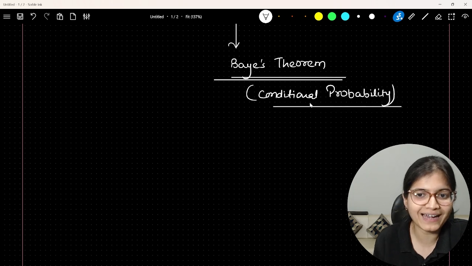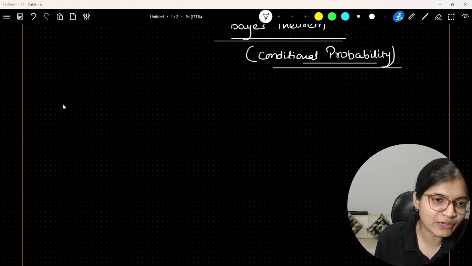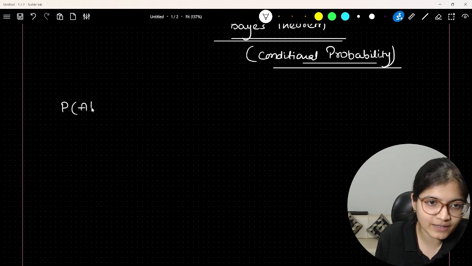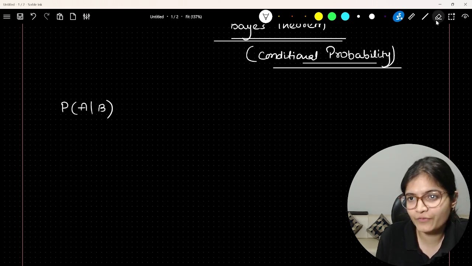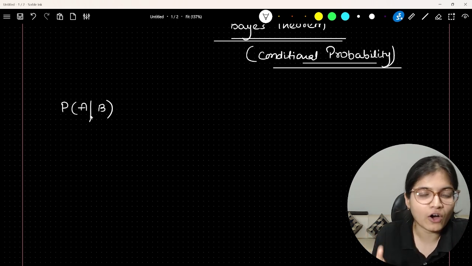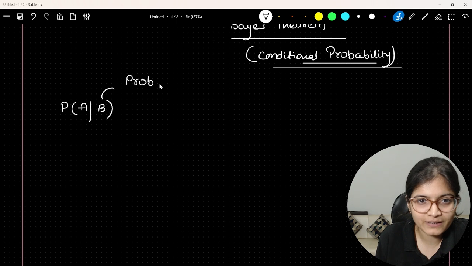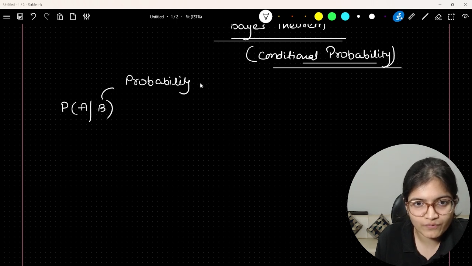Now, what is the meaning of that? Let's try to understand. Let's say I want to evaluate the probability of A given B. The way to convey it is that one event has already happened. So what is the probability of event A given B?